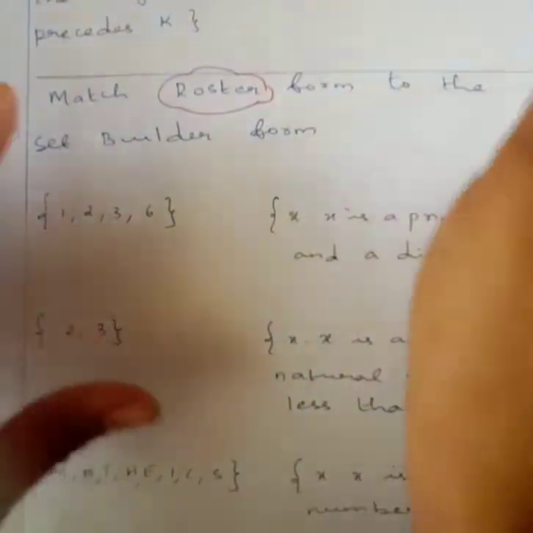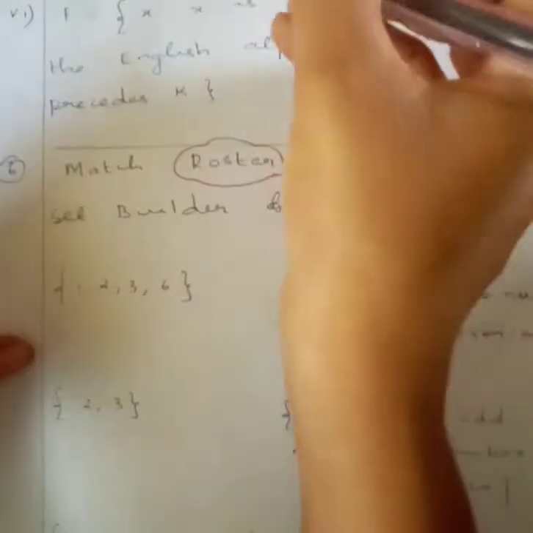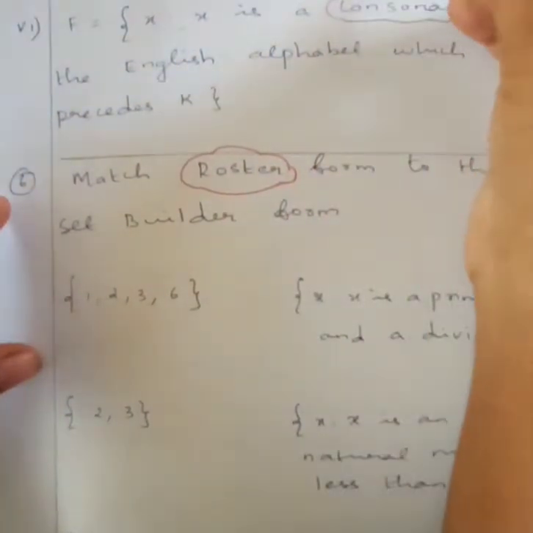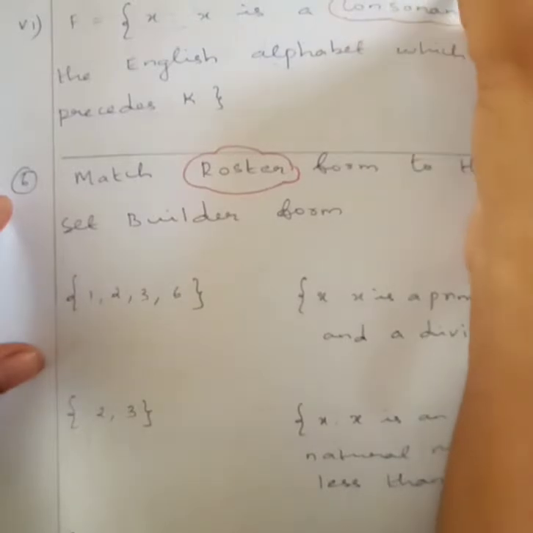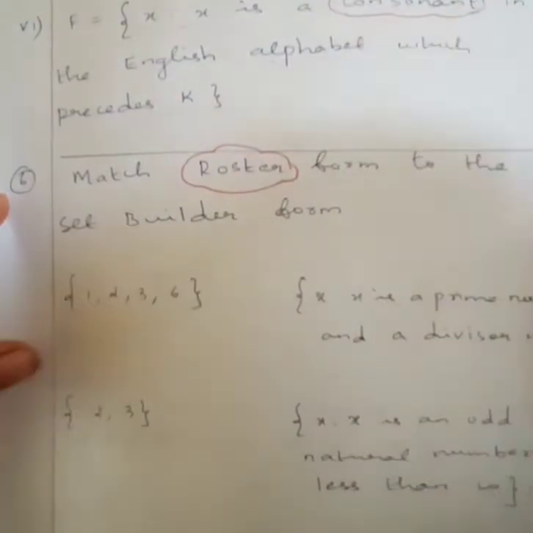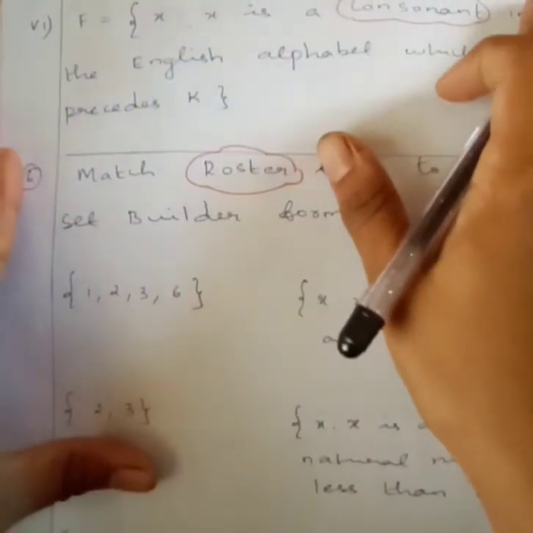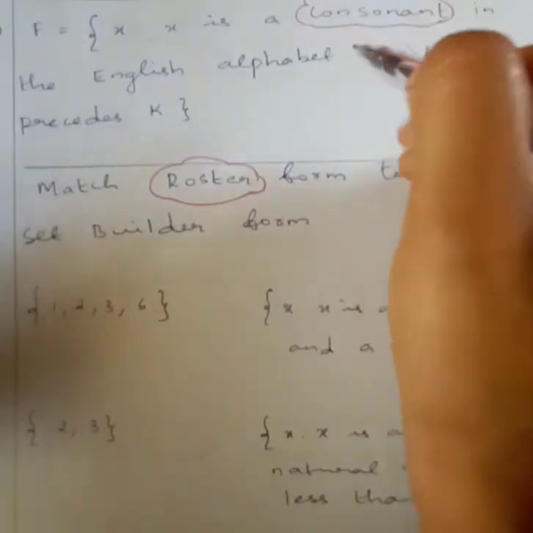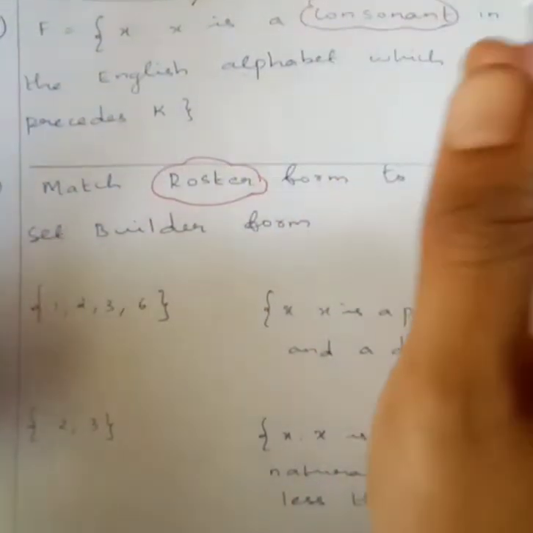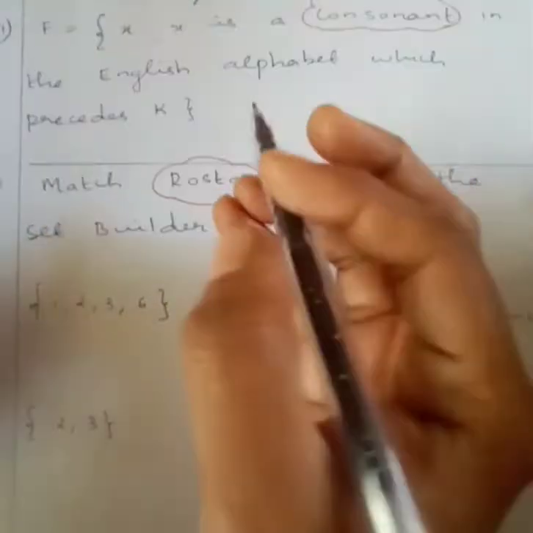So what are consonants? You all know we are going to take only till K. First write the alphabets: A, B, C, D, E, F, G, H, I, J precedes K. So you should stop with J and you just take the vowels from this. What are the vowels? A, E, I, O, U. So they are asking for consonants, so all others are consonants here, right?